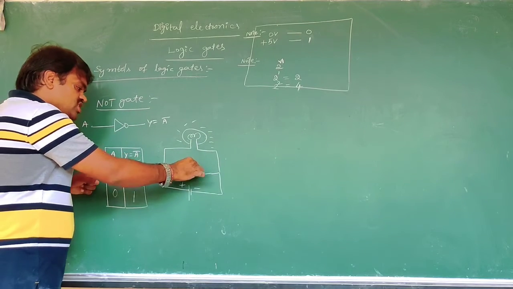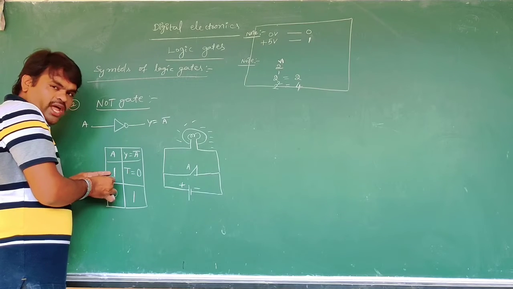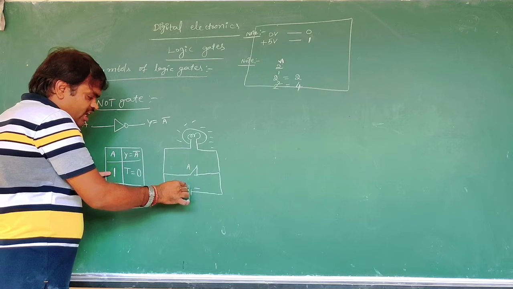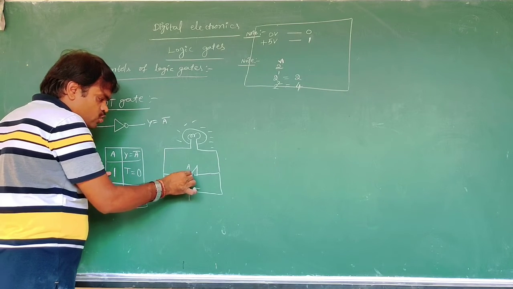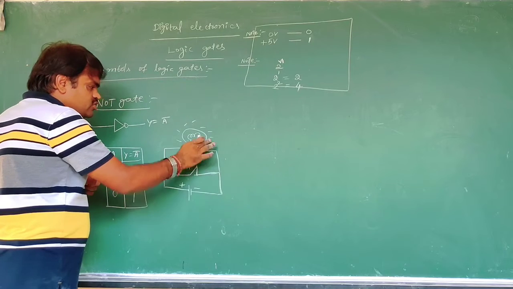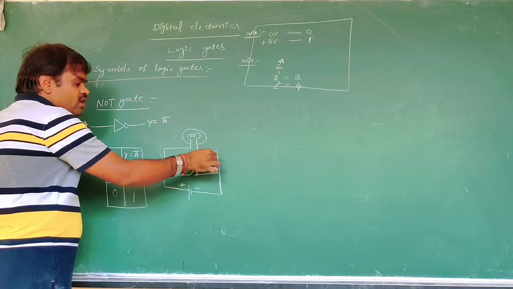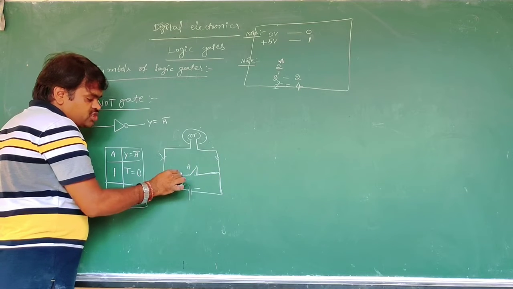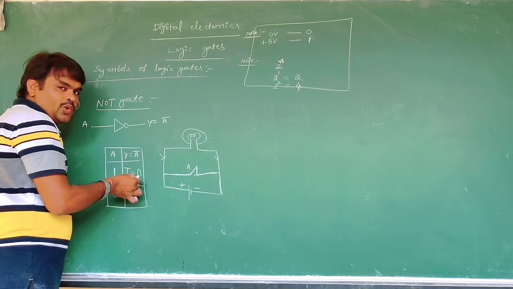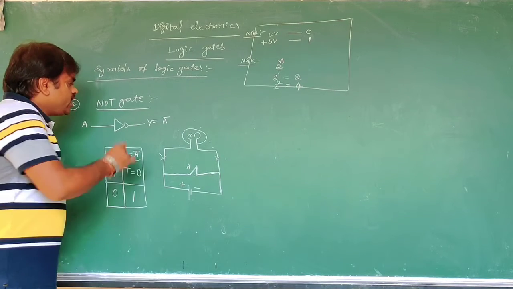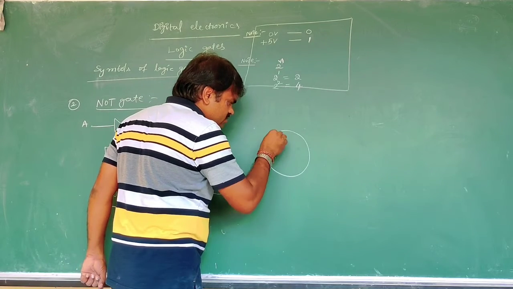When the switch is closed, the state is 1. Then the circuit will be short circuited, so the current will flow only through the switch. That's why the bulb will not glow. The current does not pass through the bulb circuit because of the short circuit, so the output is low. Now, the NOT gate is constructed using a transistor.